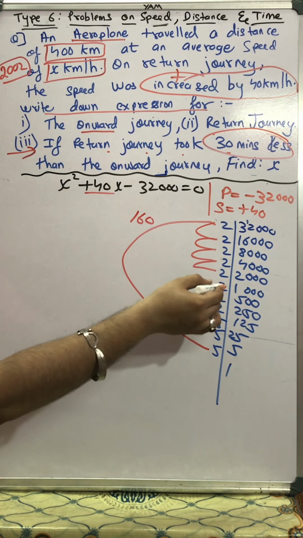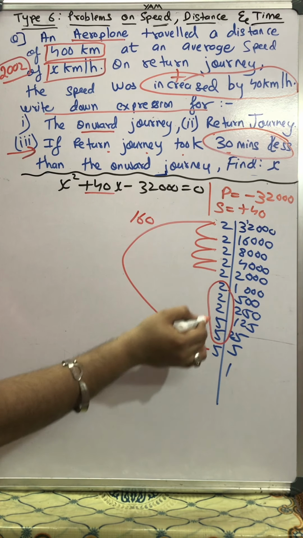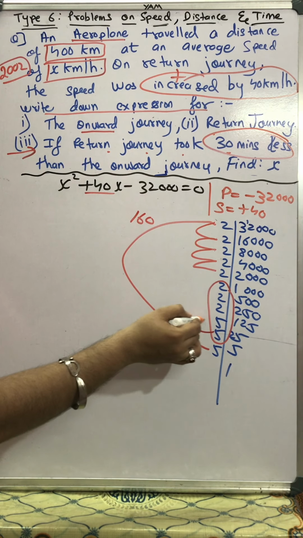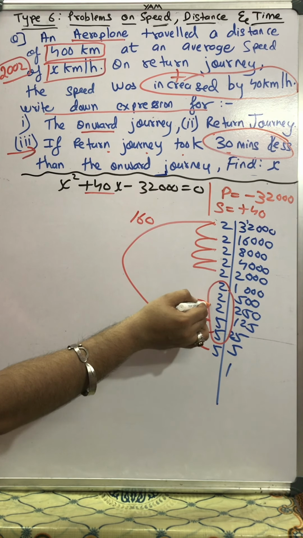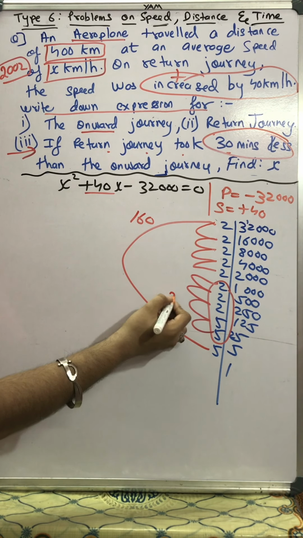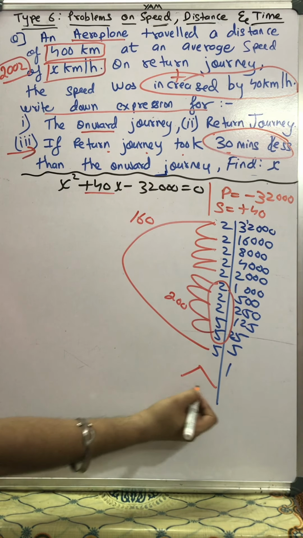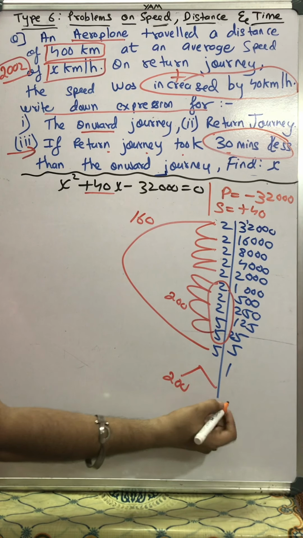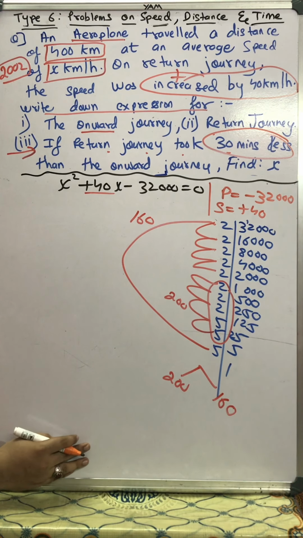Which numbers are remaining? These numbers are remaining. 5 5s are 25, 25 2s are 50, 50 2s are 100, 100 2s are 200. So we got 200 and 160.